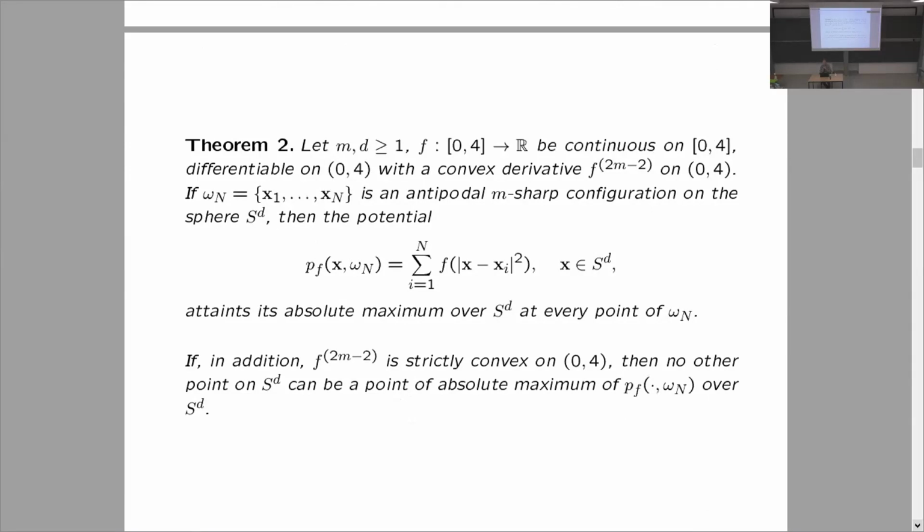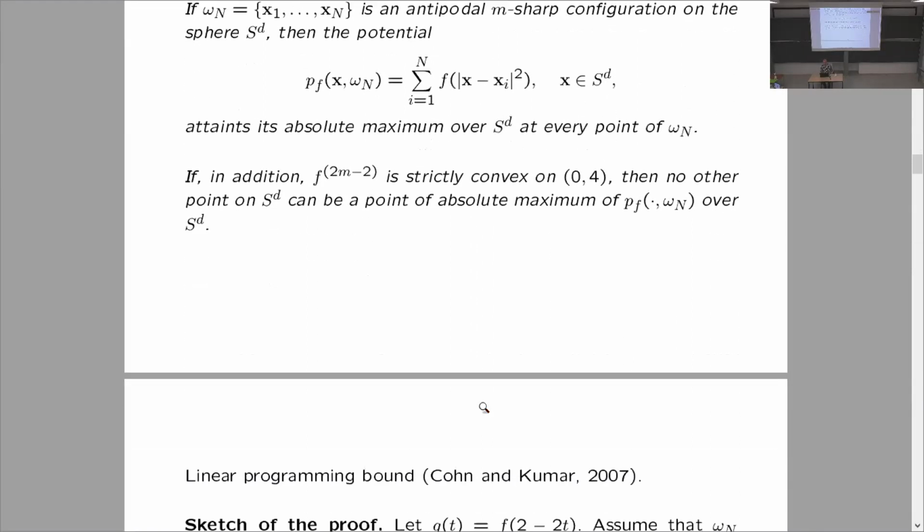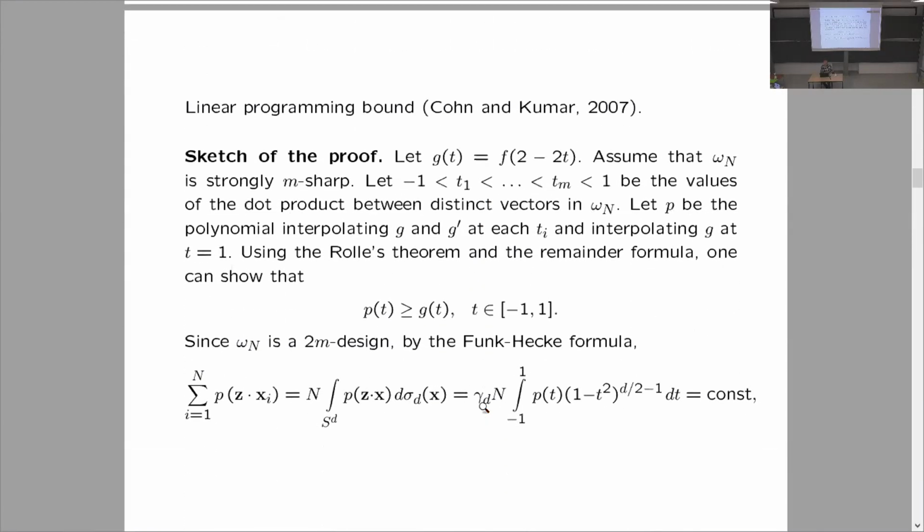For this class of configurations, we have a similar theorem, except we assume that the derivative of order 2m minus 2 of the function f is convex. We assume that omega n is an antipodal m-sharp configuration. Then the potential of this configuration attains its absolute maximum again at every point of omega n. And if the derivative of order 2m minus 2 is strictly convex, in that case no other points of absolute maximum exist. This is another class of tight spherical designs.